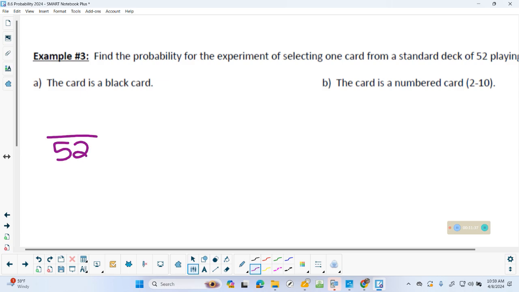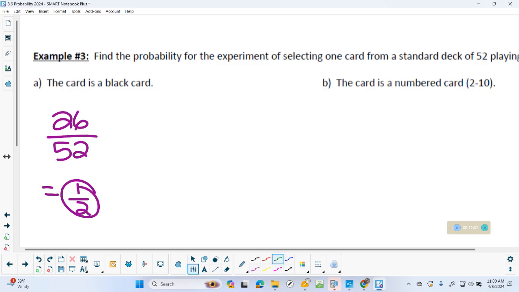So question is, how many cards are black in a deck of cards? 26, because there's 13 spades and 13 clubs, so 26. Now again, if you're like, oh my gosh, I hate the deck of cards, I don't know a spade from a club, look at the picture and you could manually count that there's 26. Or really, isn't half the deck black and half the deck red?